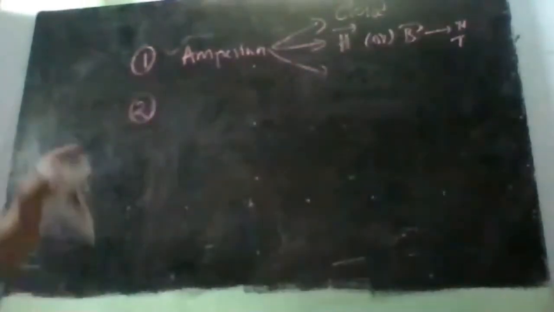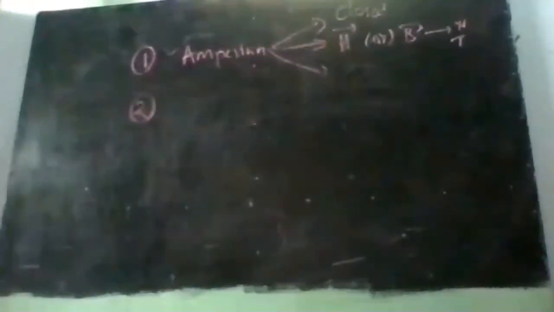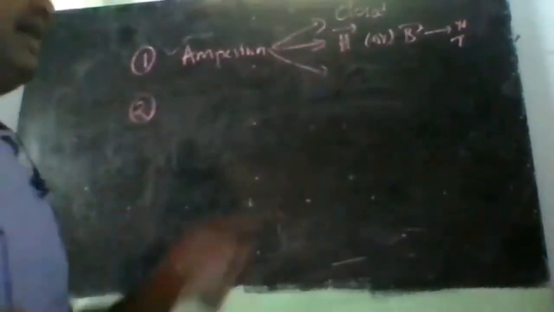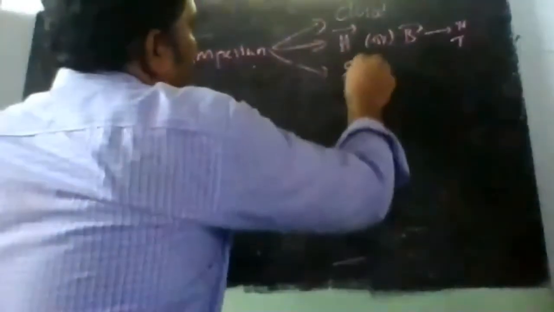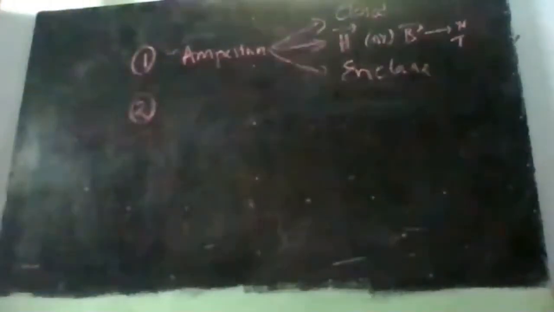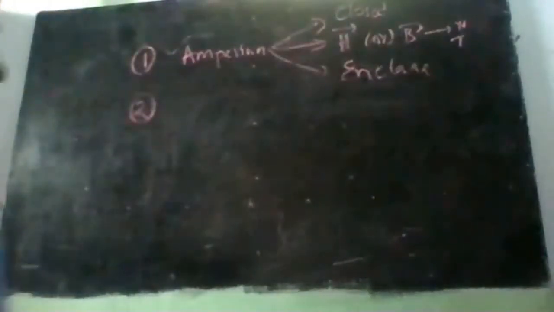So an Amperian path is one which is closed in nature, the magnetic field should come either tangential or normal, and it should enclose the conductor at least once. These are the conditions for Amperian paths. So the first thing is to choose an Amperian path or closed surface such that it matches the symmetry or shape, or whatever is convenient.